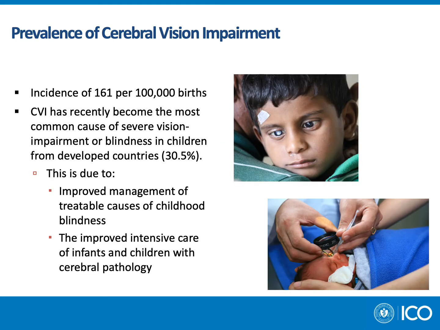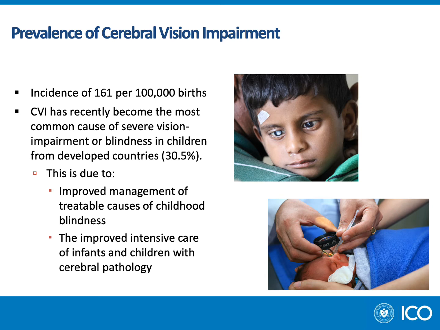So how prevalent is cerebral vision impairment? The incidence is 161 per 100,000 births, and this has increased since the 1980s, where the incidence was 36 per 100,000. CVI has recently become the most common cause of severe vision impairment or blindness in children from developed countries, accounting for about 30% of all cases. This is due to two reasons.